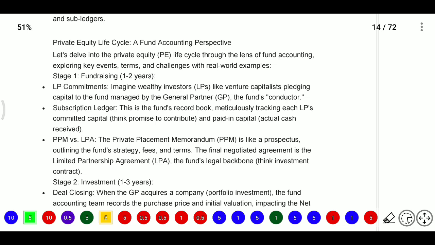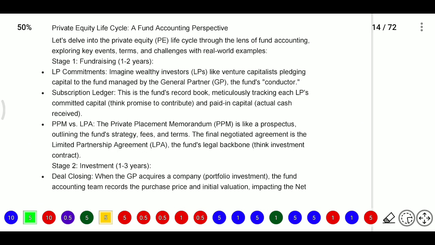So imagine you are a wealthy investor, that is an LP, an investor or venture capital firm, pledging capital to the fund managed by the general partner. The funds will be there and a subscription ledger will be there. So in the fundraising stage, we have commitments and a subscription ledger, and the PPM and LPA will be there.